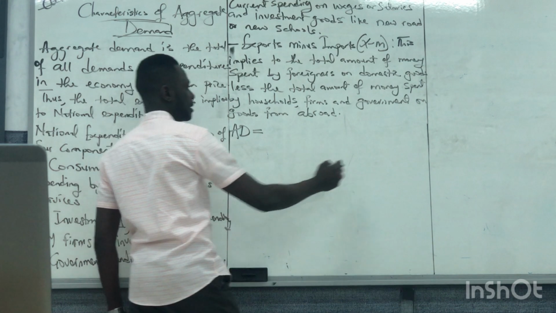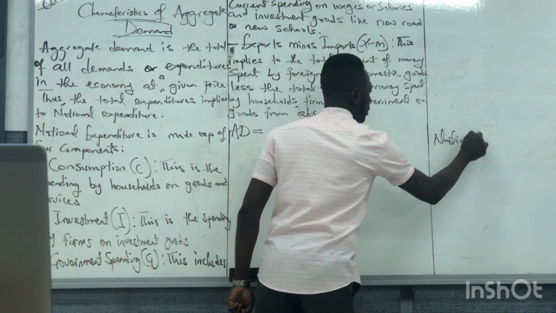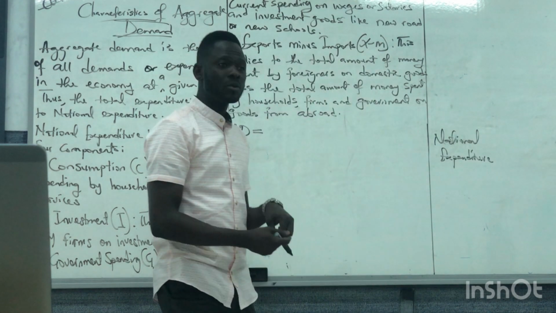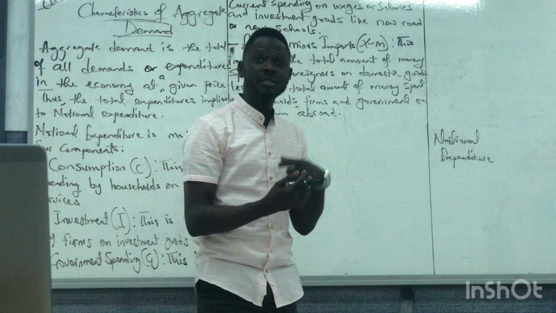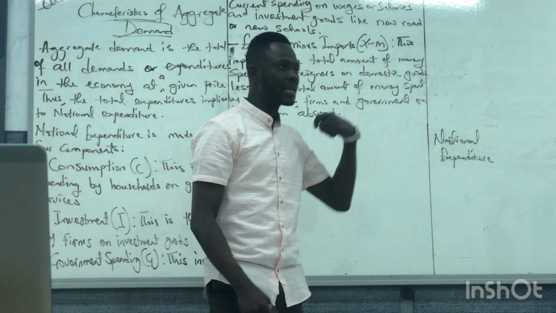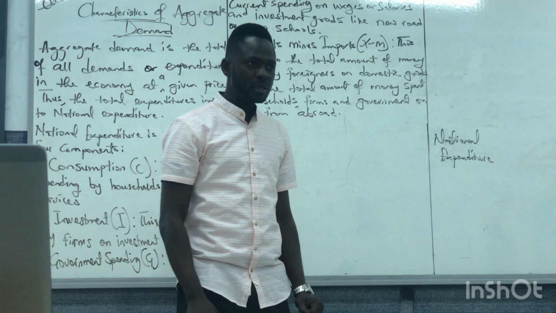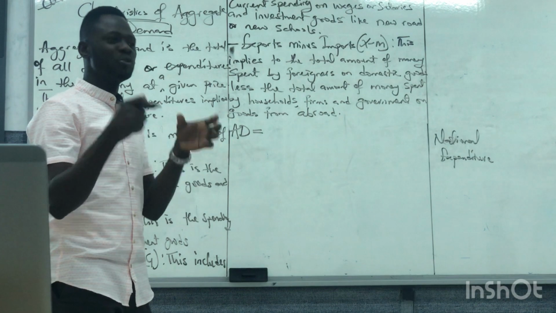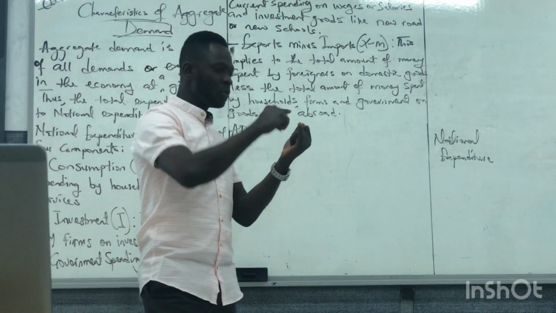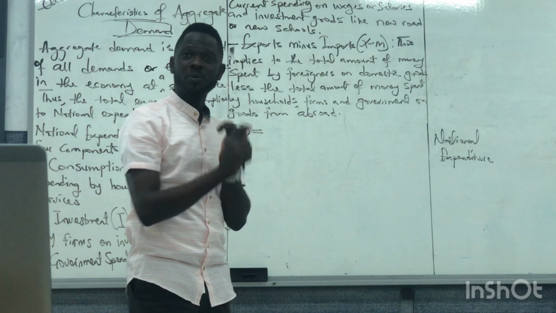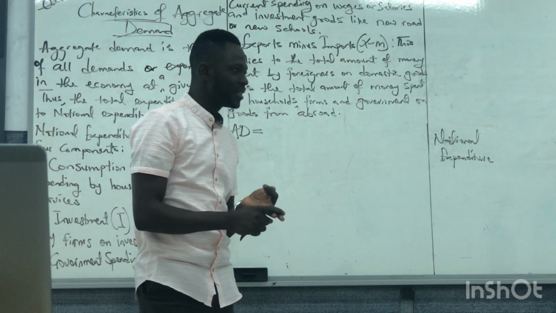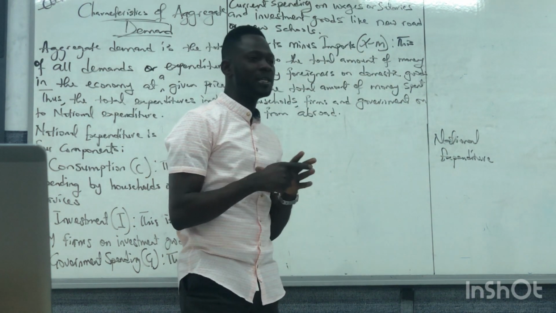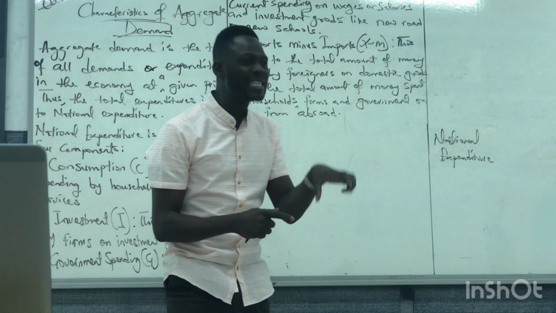Aggregate demand is the same as national expenditure. So in the exams, they might ask you to define or explain national expenditure. It's the same as defining or explaining aggregate demand. Any questions about that? Clear up to now, right? So what are the components that we put together to have our national expenditure? I told you, individuals will spend, government will spend, firms will spend. We're going to export, we're going to import. All these are spending in the economy. That is what we put together to have our aggregate demand.